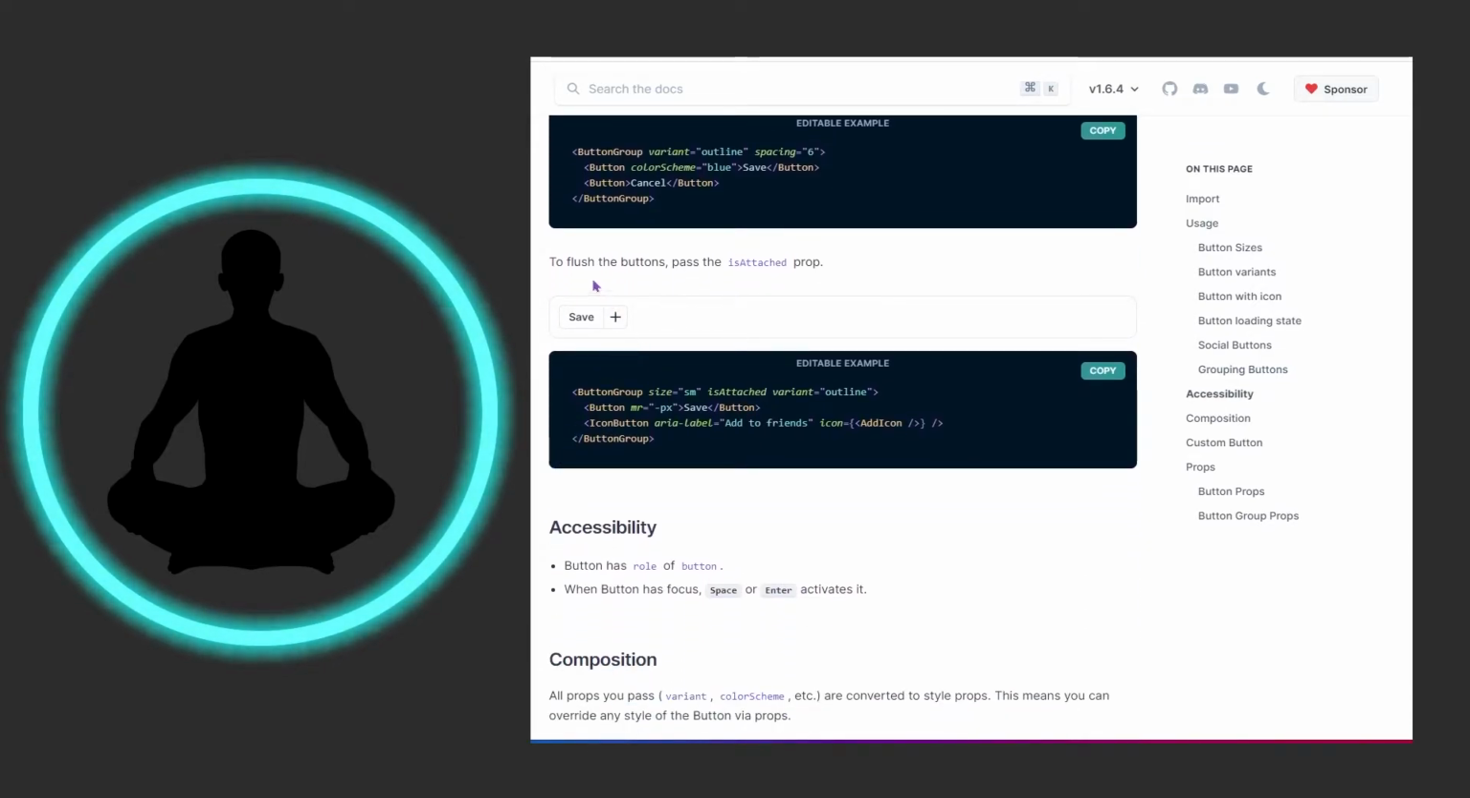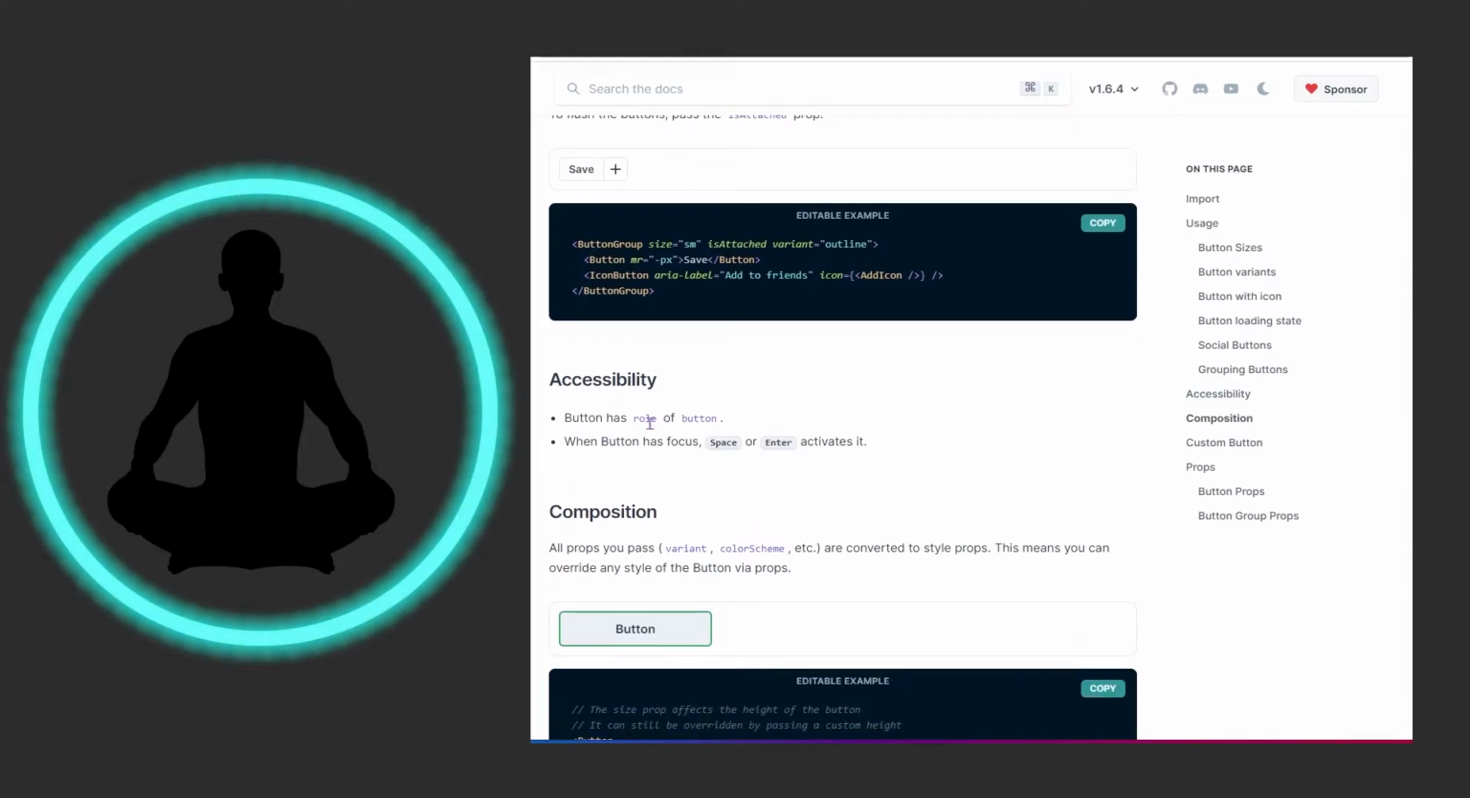And so we have this right here. We have this button group. We have isAttached and variant outline. And it says to flush buttons, pass the isAttached prop right here. And so we could see that these two things are being flushed right next to each other, which gives it a cool visual effect. Lastly, here it says the button has a role of button for accessibility, which is always good.